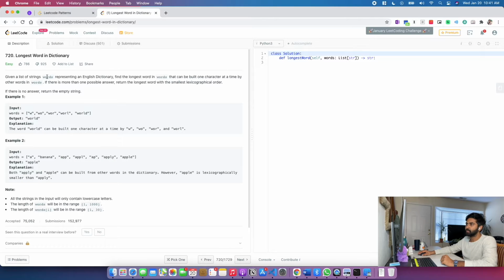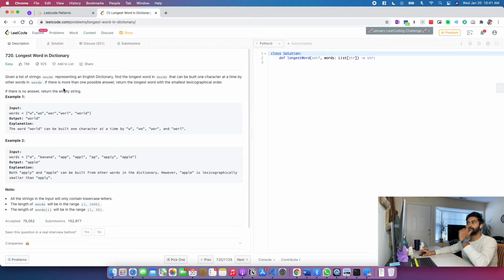Given a list of strings, words, representing an English dictionary, find the longest word in words that can be built one character at a time by other words in words. If there is more than one possible answer, return the longest word with the smallest lexicographical order. So if you have a word that starts with A and another word of the same length which starts with S, you're supposed to return the one starting with A because A comes before S in the dictionary. If there is no answer, return the empty string.